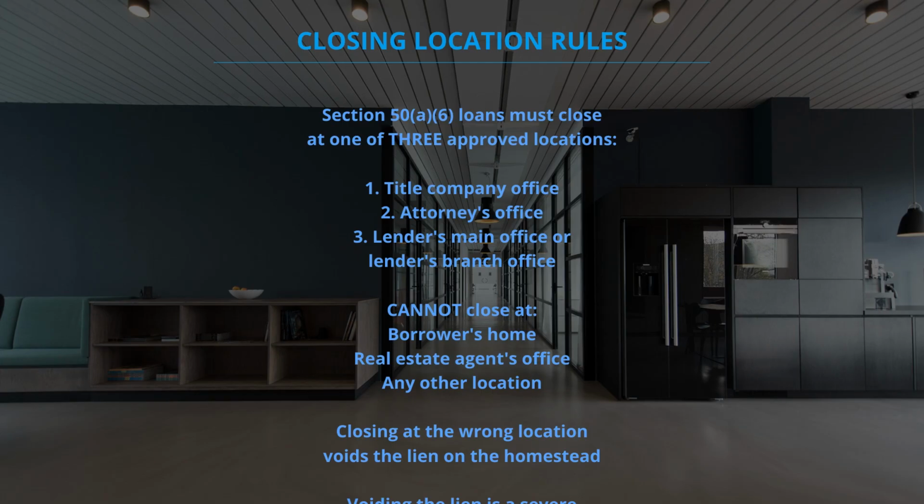Texas home equity loan closings must occur at the permanent office of the lender, an attorney's office, or a title company office. The closing cannot occur at the borrower's home, workplace, hospital, or any other location, even if the borrower requests it. This rule prevents high-pressure in-home closings. Closing anywhere other than the 3 permitted locations is a constitutional violation regardless of borrower consent.